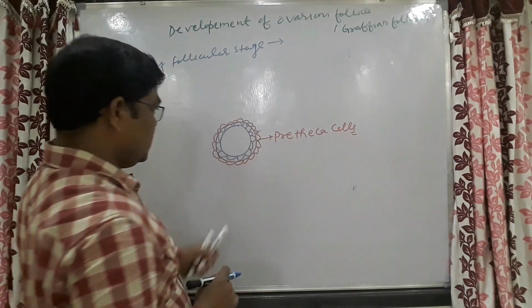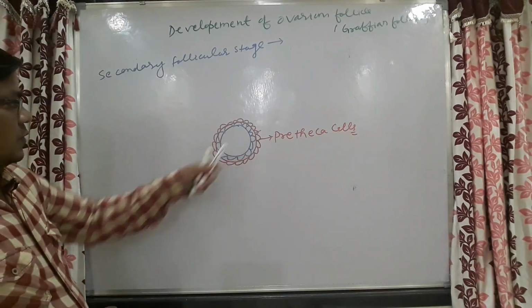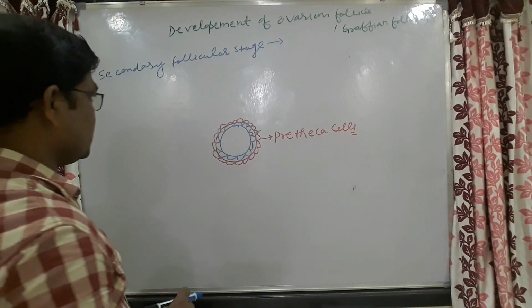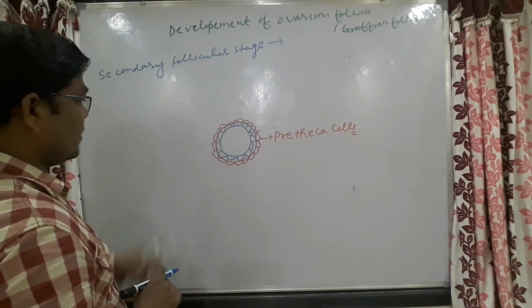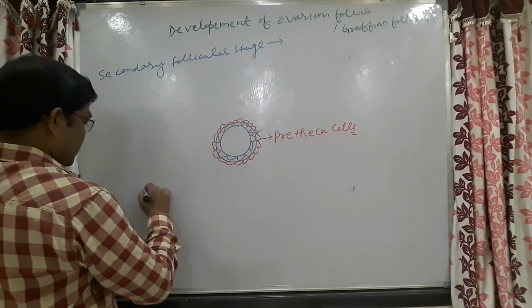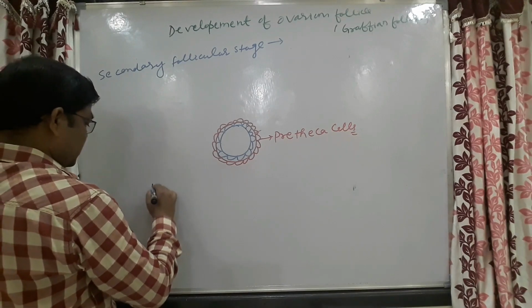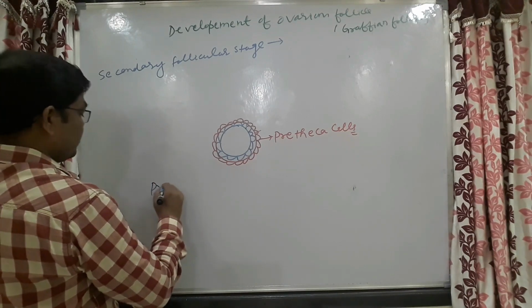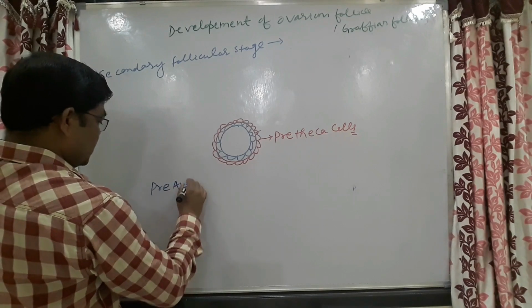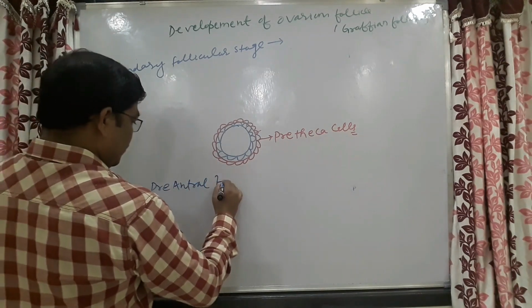There is also presence of a small antrum. That's why this secondary follicular stage is also known as the pre-antral follicular stage.